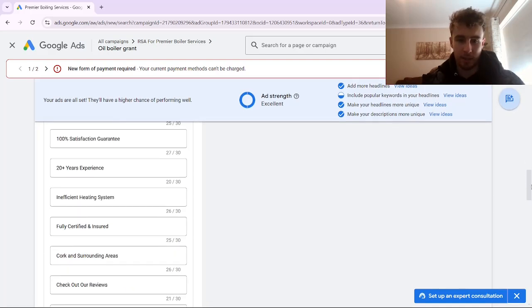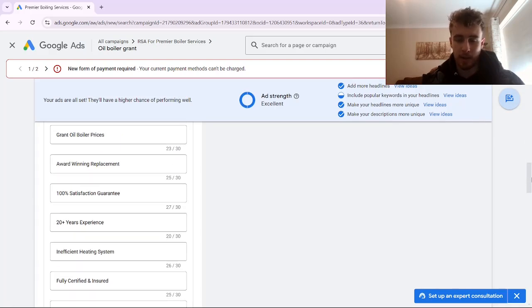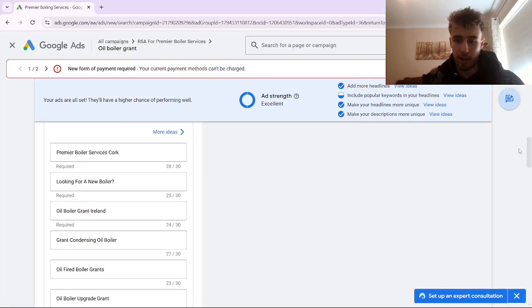Another thing that Google's AI uses when it comes to your ad copy is that when it automatically creates your ads, you'll notice that none of your headlines are pinned, meaning that you don't decide which actual headline is shown when somebody sees your ads. Because most of the time, when somebody sees your ad on Google, you have 15 headlines, but only two of them will be shown at any given time.